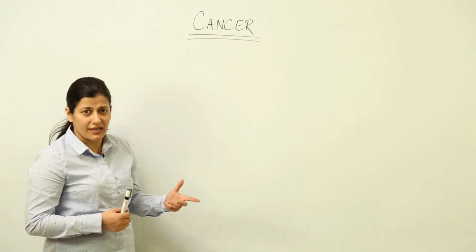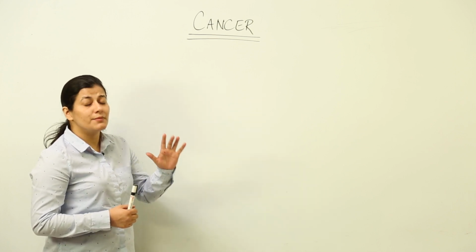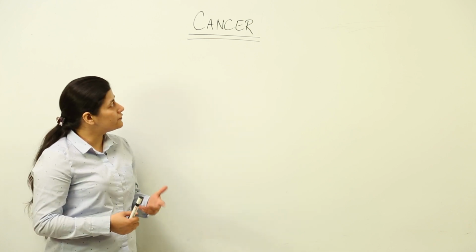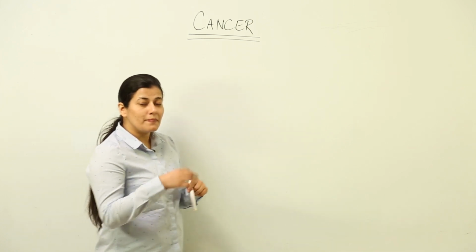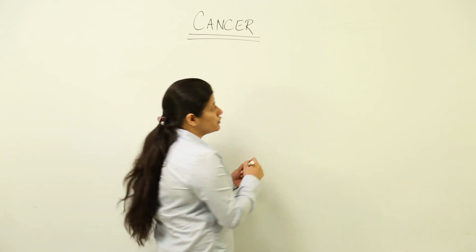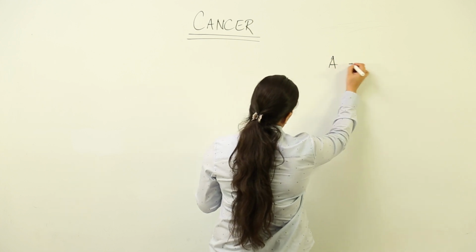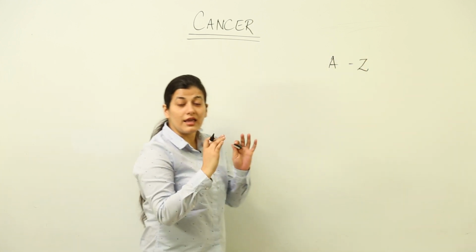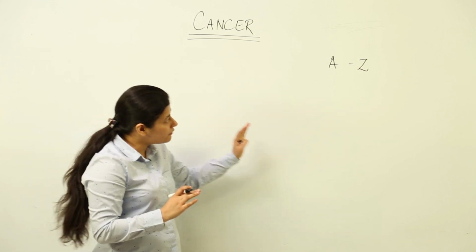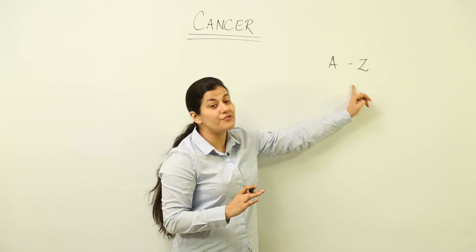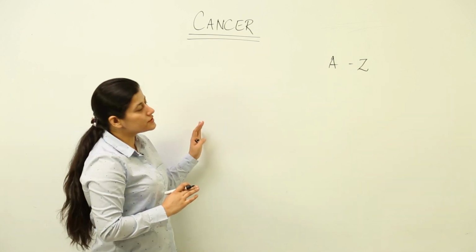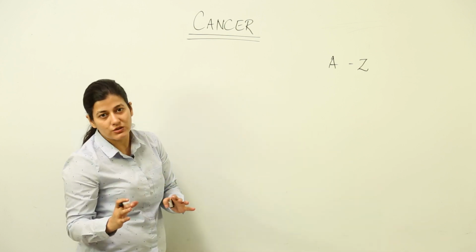You can say that it is AIDS, but not AIDS that much, because cancer can happen to anybody, okay? And first of all, we need to know how many types of cancers can occur in the body. If I have to use the term from A to Z, there are A to Z cancers. From A, B, C, I can name as many cancers from every alphabet. There are so many cancers, but we are not going to get into that. We are going to see what the 4 different categories of cancer are.